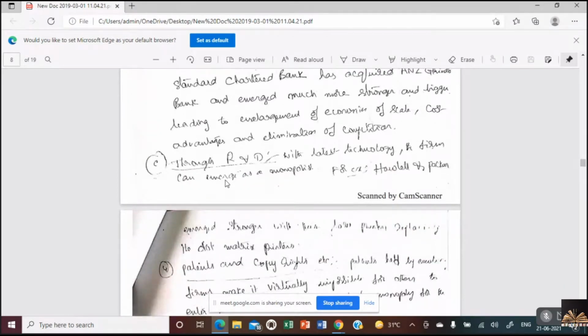And the next important point is research and development. Through research, something new is identified, and by filing patents and registering it, no one can copy its way of doing the work or its technology.